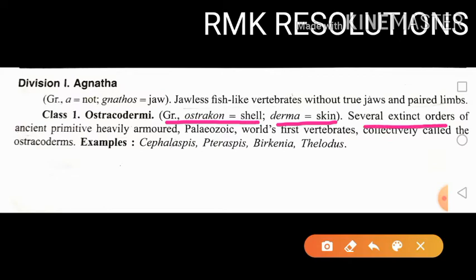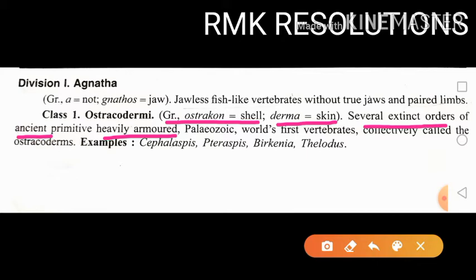Extinct means not a single species is found on the earth. These are also called ancient animals, and they are heavily armed. Armed means what? It is covered by some shell. So their skin is covered.